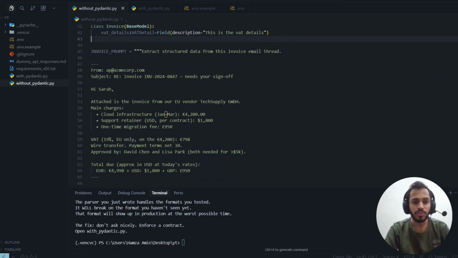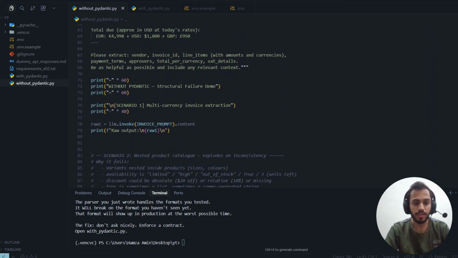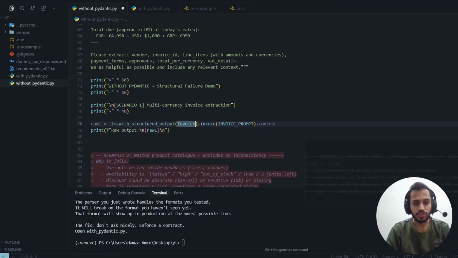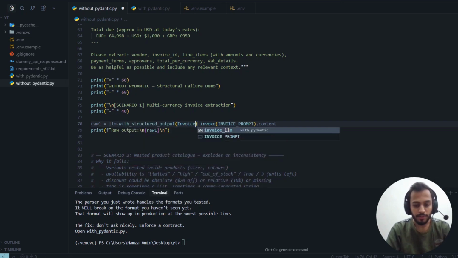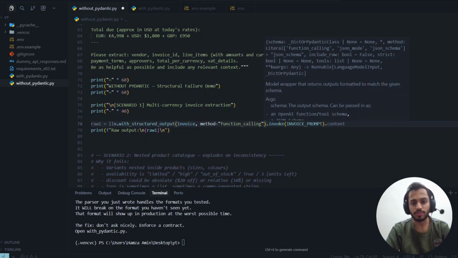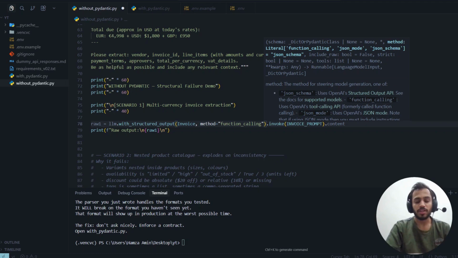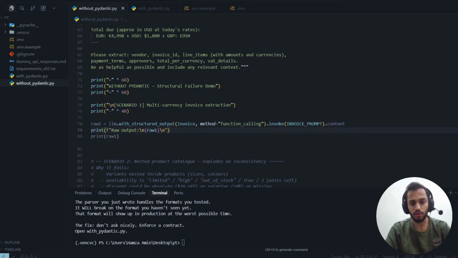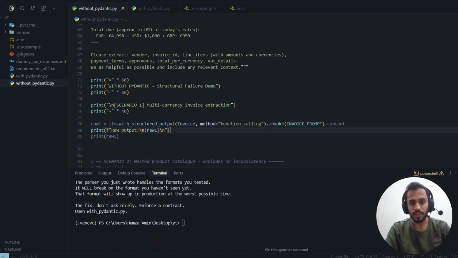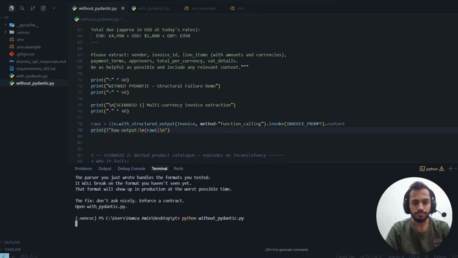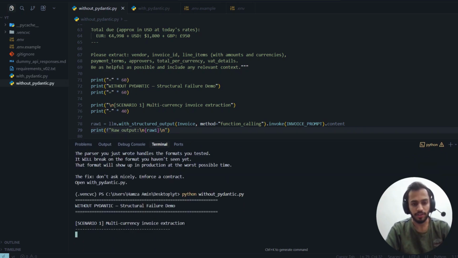Okay, after defining the schema, you are also supposed to add the with_structured_output method here, because some of these schema types are rejected by the OpenAI provider, so it is better to add this. Now we will run it, and you will see that each time it would perfectly run.